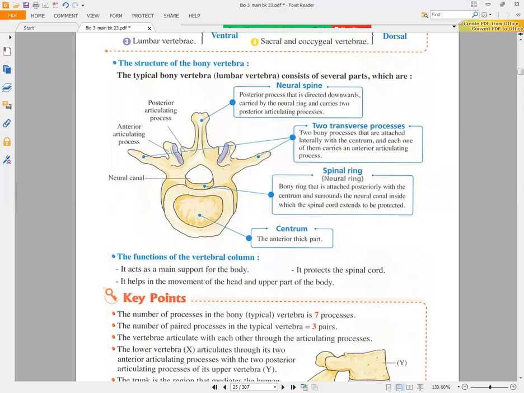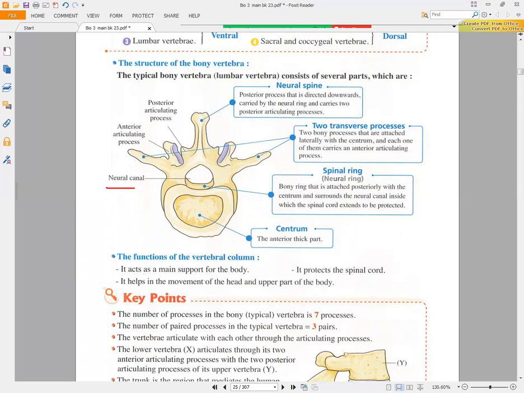Here we will have many processes, which will be present in the lateral view and also in the dorsal view. The centrum carries the neural ring, or the spinal ring. It's a bony ring that is attached from the posterior part to the centrum and surrounds the neural canal.